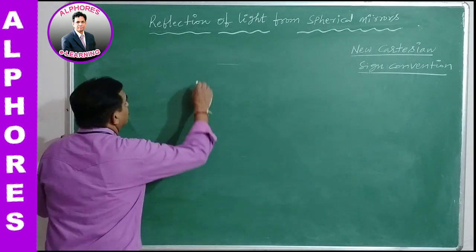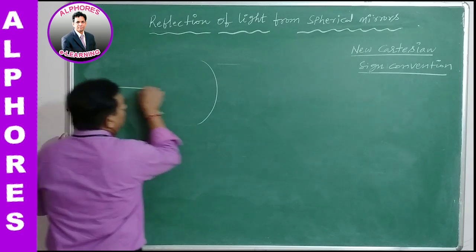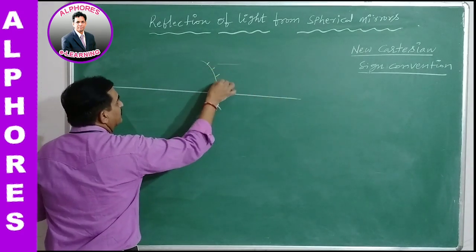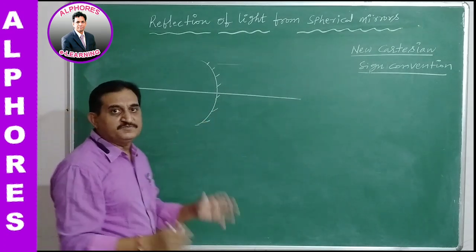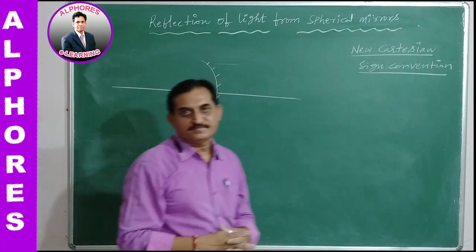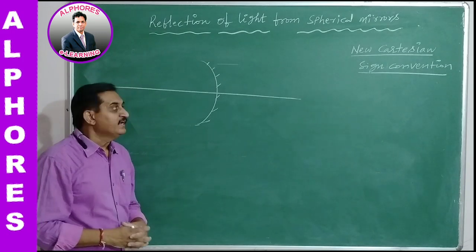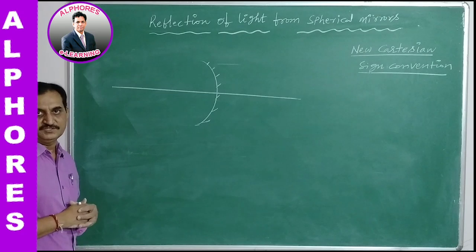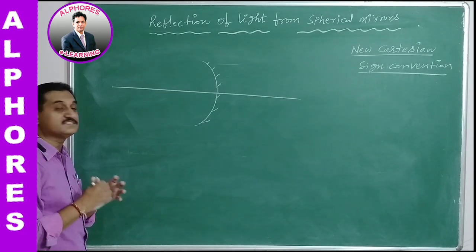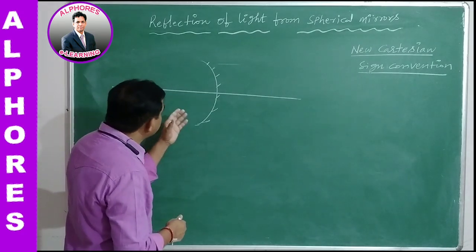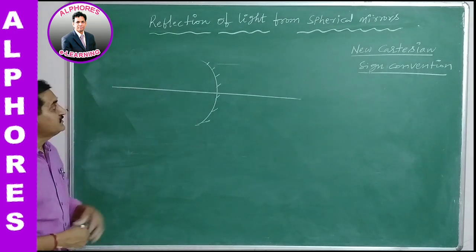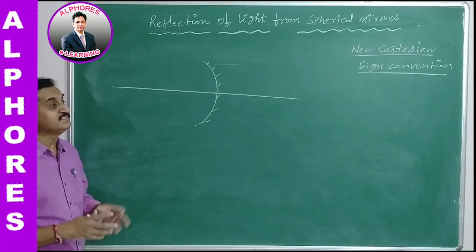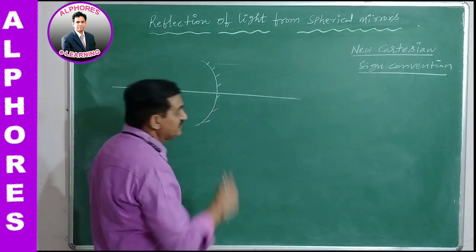Whenever you take the spherical mirror and the object, their sign convention matches with Cartesian signs. Therefore, it is referred to as the new Cartesian sign convention.